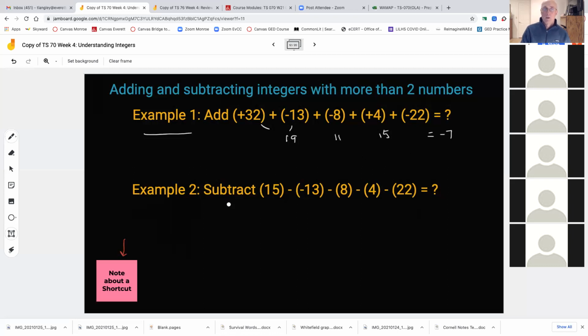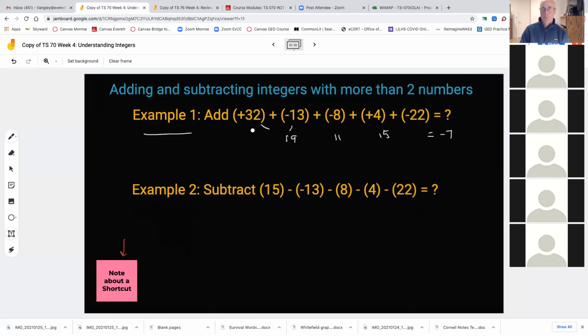But I do want to tell you a shortcut to do these a little bit faster. Let me illustrate my shortcut on example number 2. If you're just adding and subtracting, that's all you're doing all the way across. It's not a good example for number 2. Forget number 2, go back to number 1. If you're adding and subtracting, you've got positives and negatives. What you can do is treat them separately, add them all up separately, and then calculate.